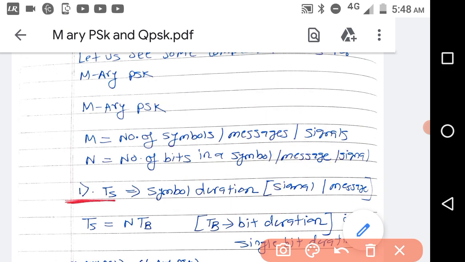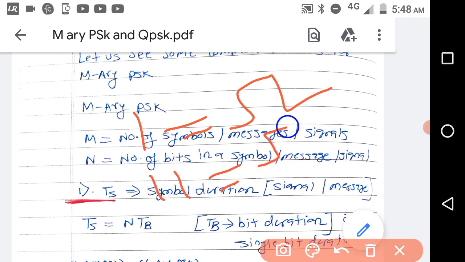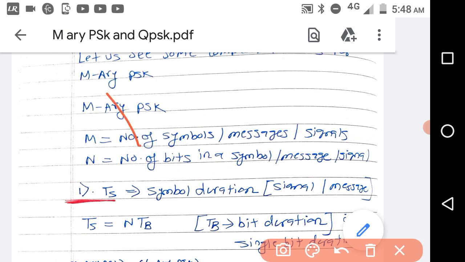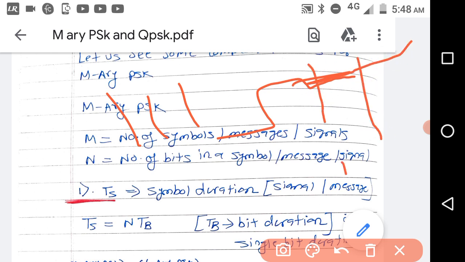Sorry, it should be like, suppose 0 0 1 is there, then it is like this. 1 is there, then this. So that is 2 TB. That the duration is 2 TB. If it is 3 bit, then 1 bit, then 1 bit, same level, then 1 bit. So this is dotted. That is 3 TB duration.